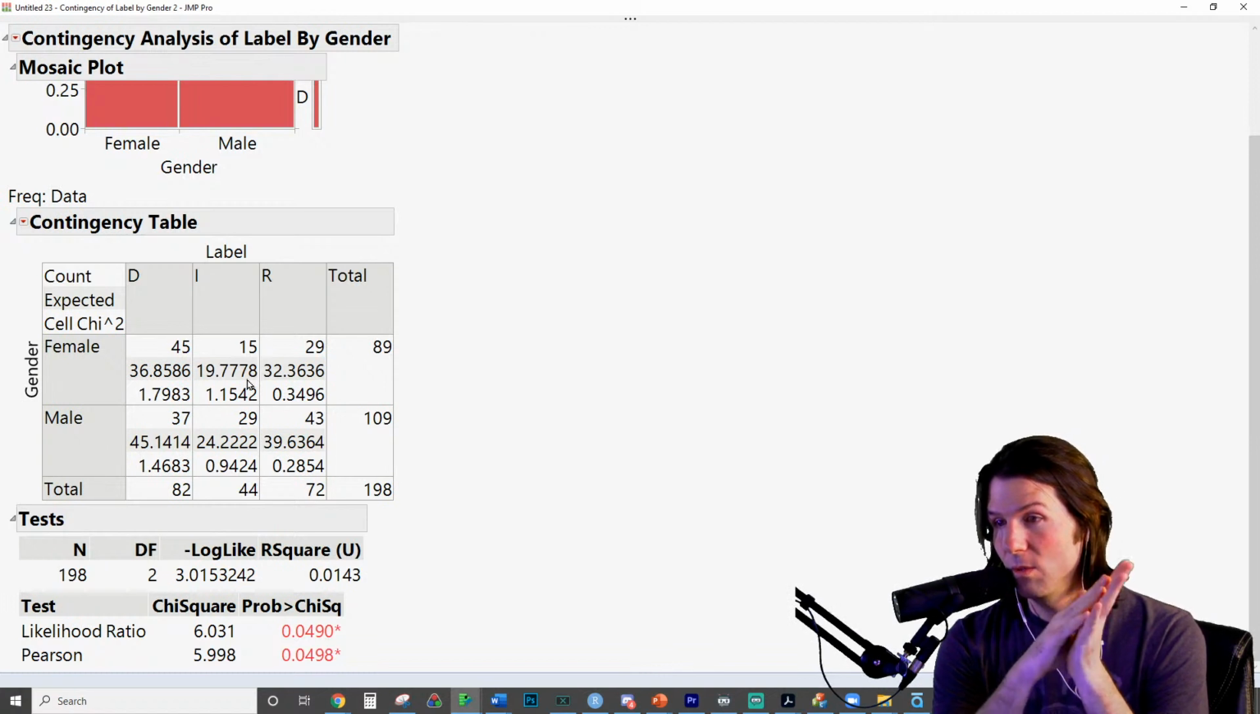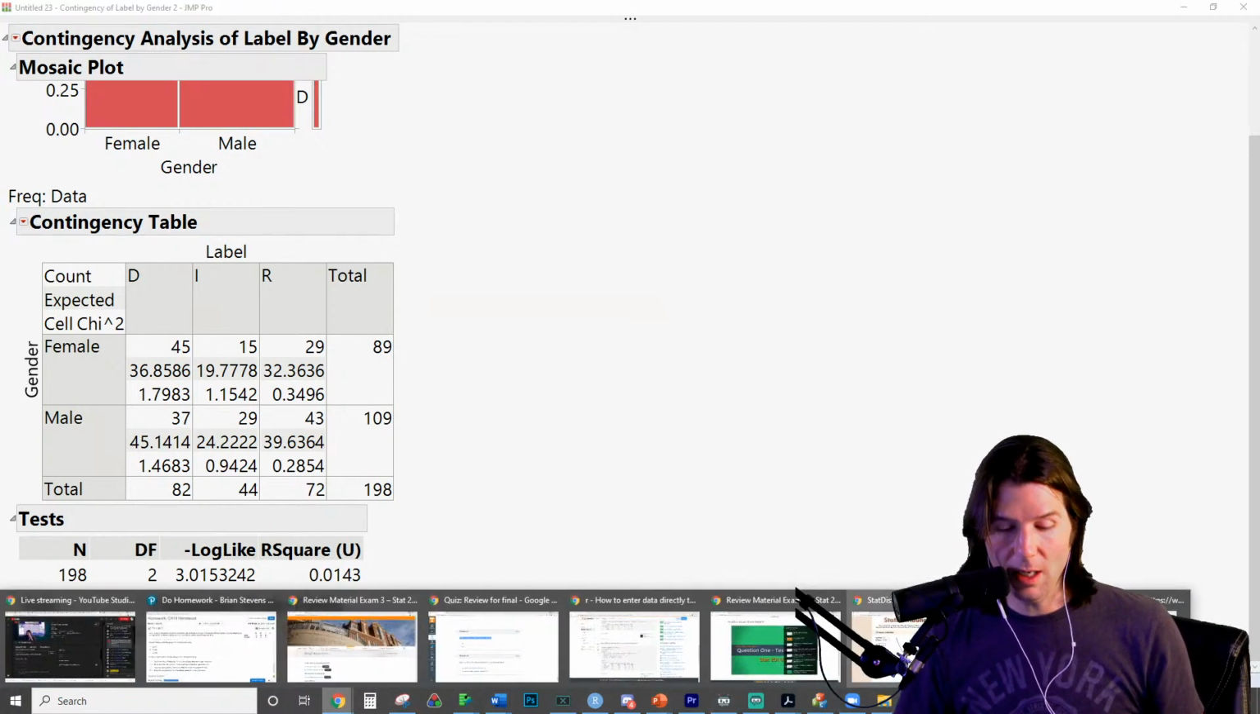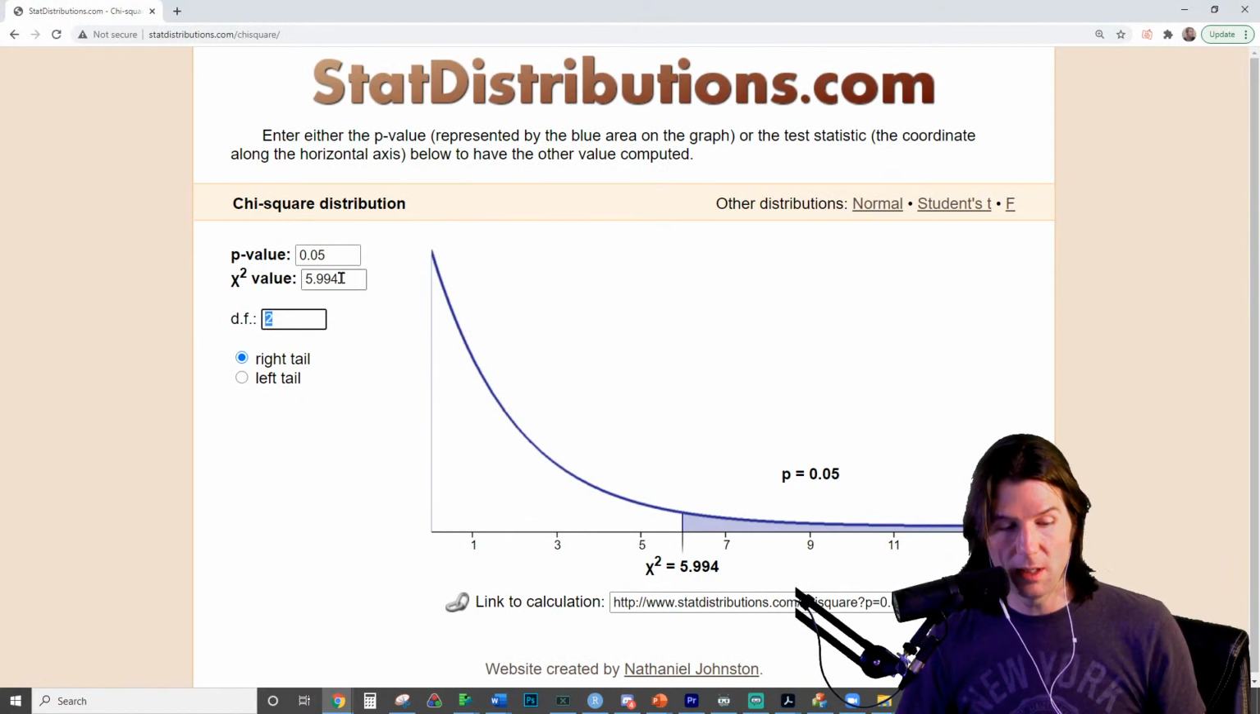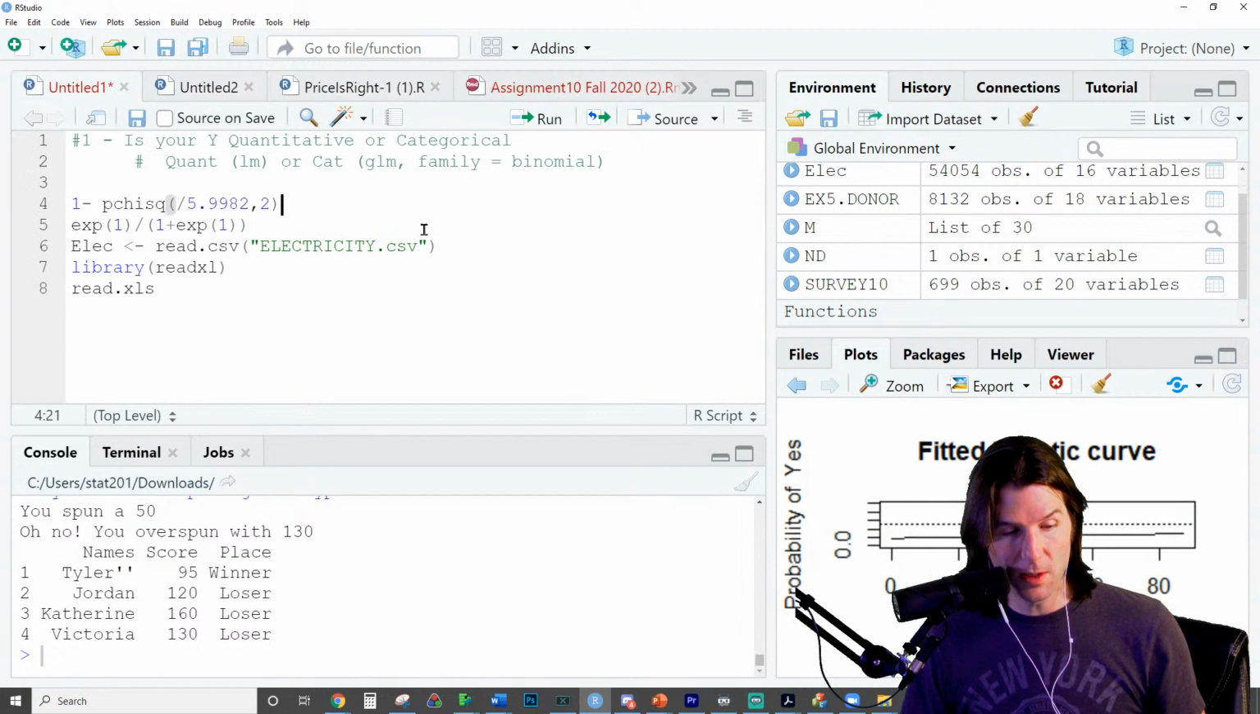Now, what do you use the Pearson chi-squared for? We take the Pearson chi-squared of 5.998 and we go over to a chi-squared applet and we put it in. Now the problem is this one does not have enough decimals to show us the p-value. I'm just going to show it really quickly over here because we were doing this earlier today during office hours.